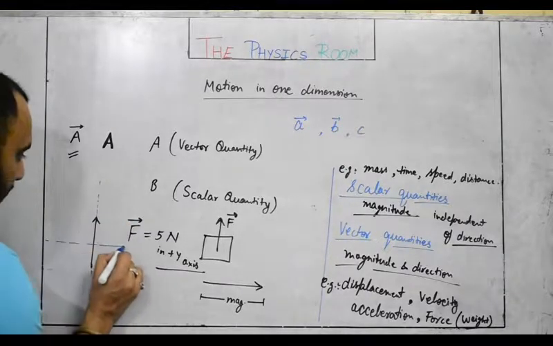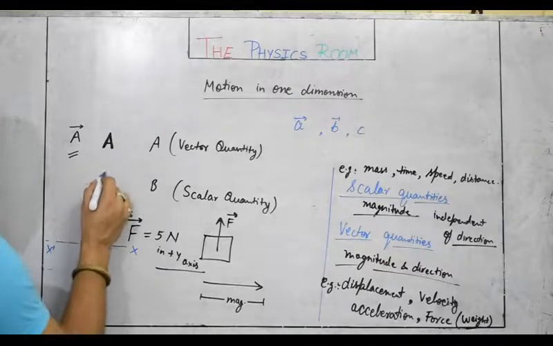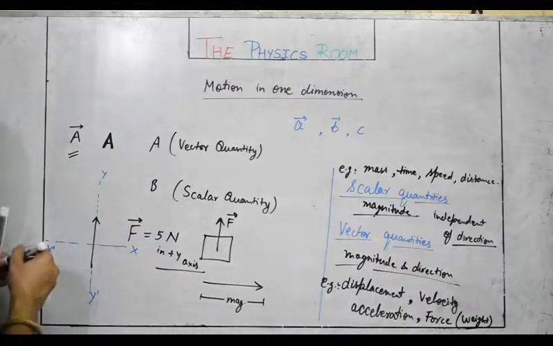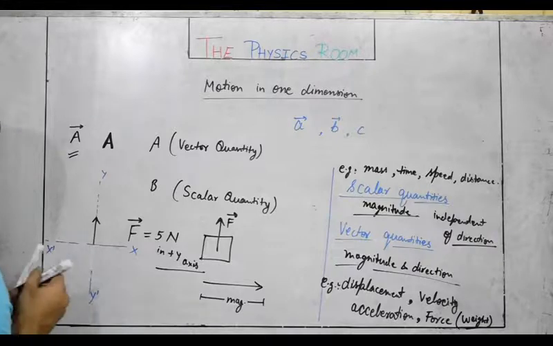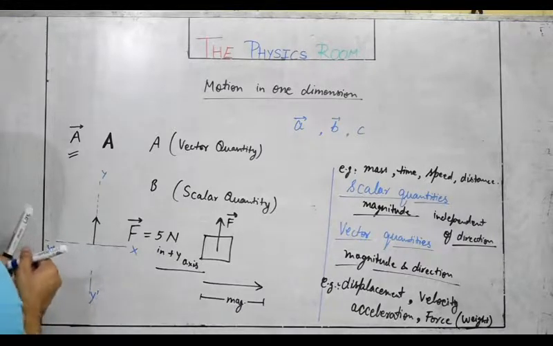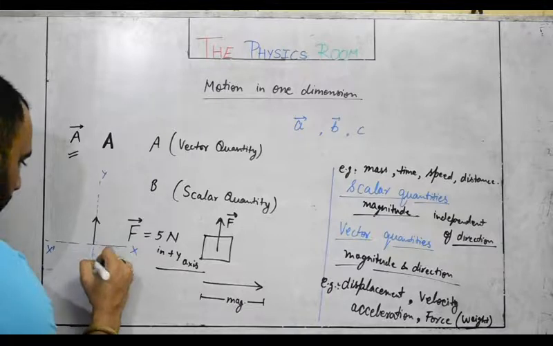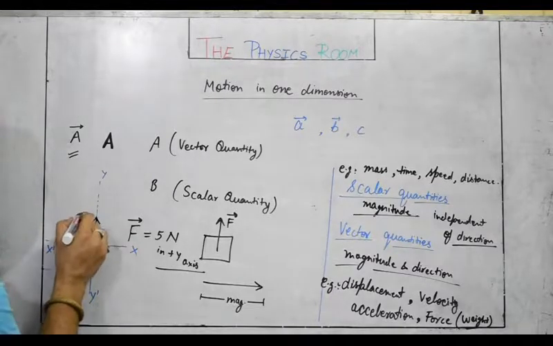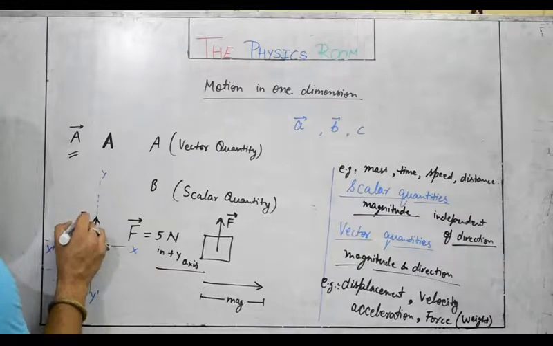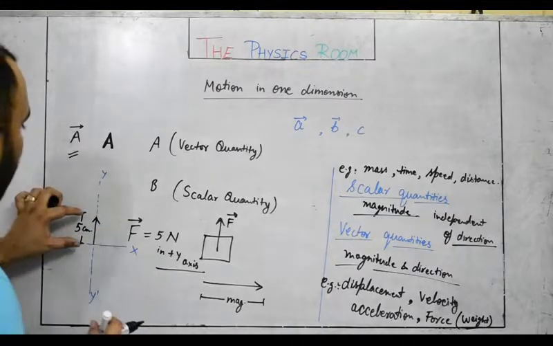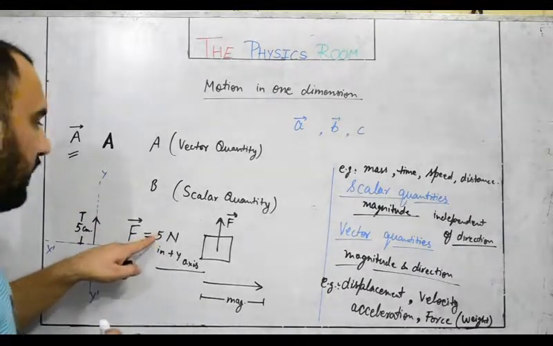So ultimately it is acting in the y-axis and its length will be either 5 cm or 5 meter, because its length is going to represent the magnitude of that particular physical quantity.